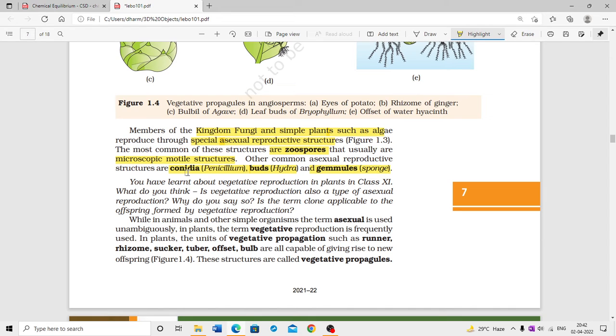You have learned about vegetative reproduction in plants in class 11. What do you think? Is vegetative reproduction also a type of asexual reproduction? Yes, it is. Why do you say so? Because in asexual reproduction there are exact copies of the parent, and in vegetative reproduction it is also the same. Is the term clone applicable to the offspring formed by vegetative reproduction? Yes, you can say clone.